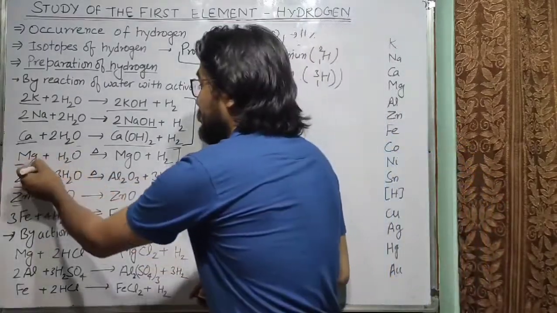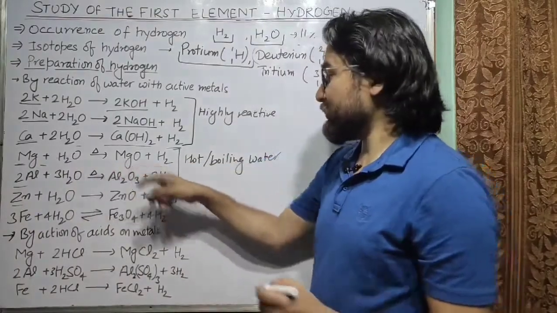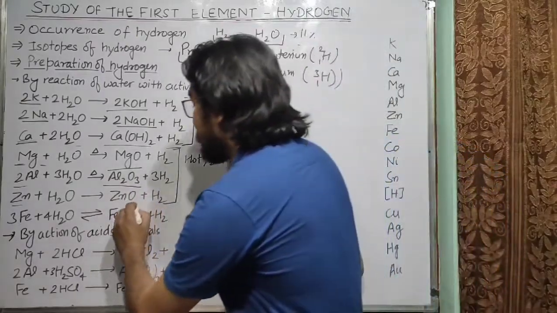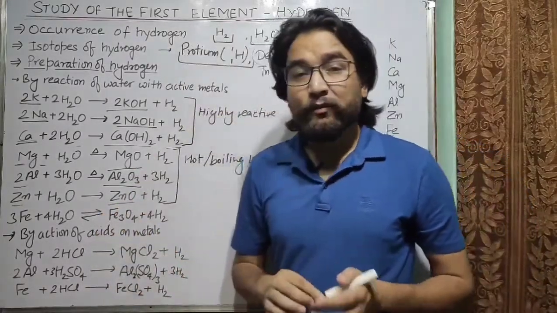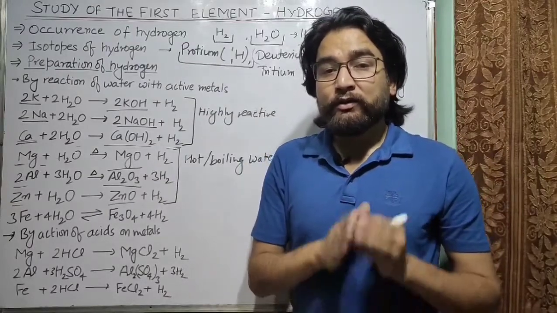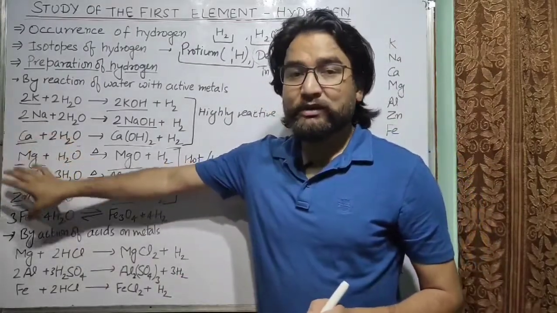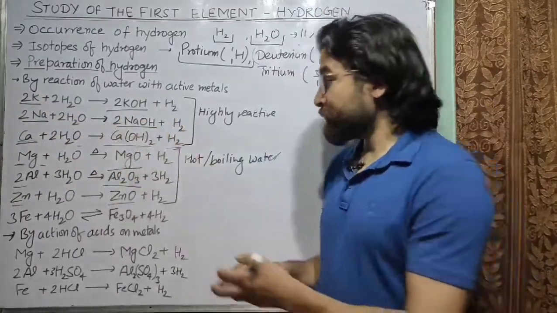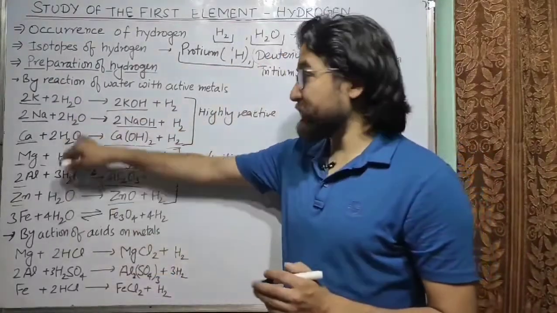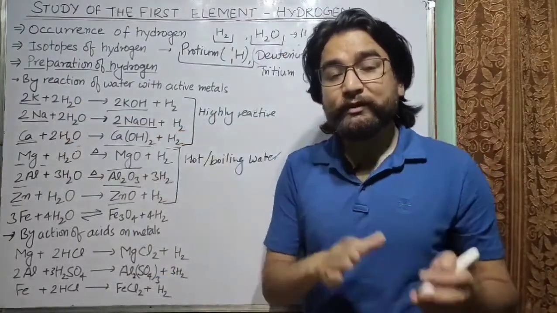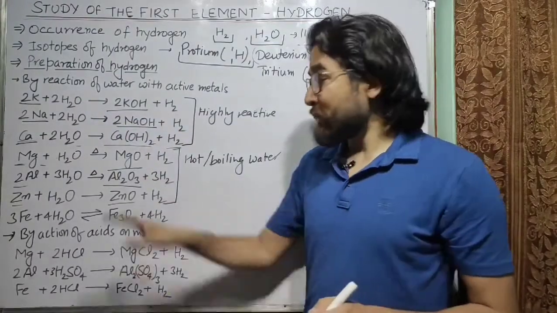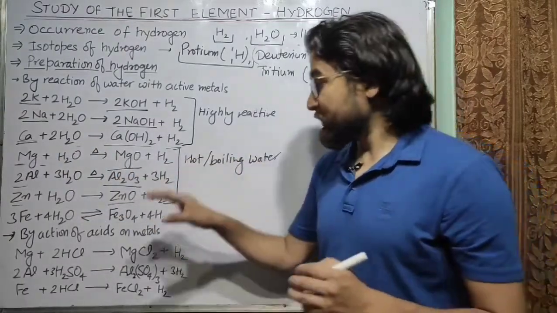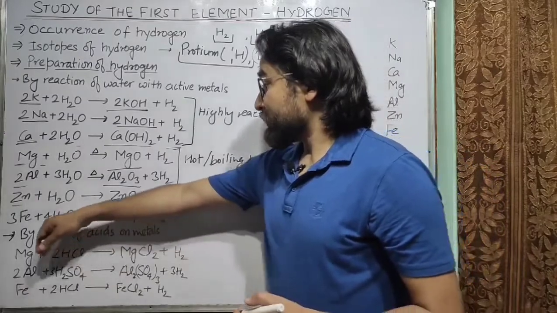So like magnesium will react with hot water and will form magnesium oxide, aluminium will form aluminium oxide and zinc will form zinc oxide, and all of them will also liberate hydrogen. So remember, these metals which are less reactive as compared to the metals above will form corresponding oxides. So this is the difference. The most active metals will form corresponding hydroxides, while these metals will form their oxides. So remember this difference.